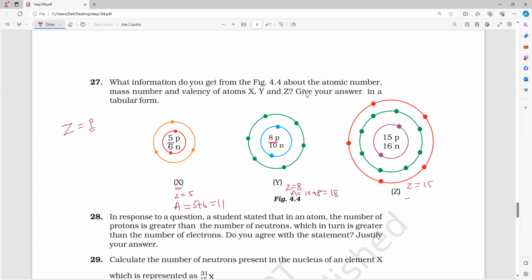Last one. 15 plus 16, which is equal to how much? 31. Then atomic number and valency also they are asking.